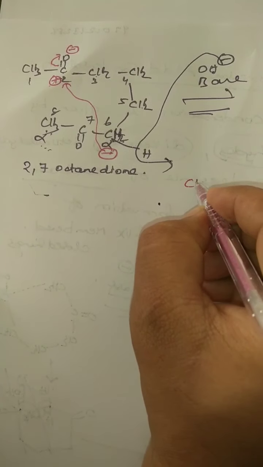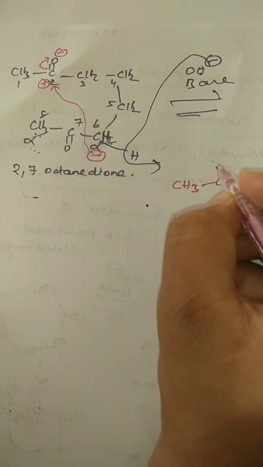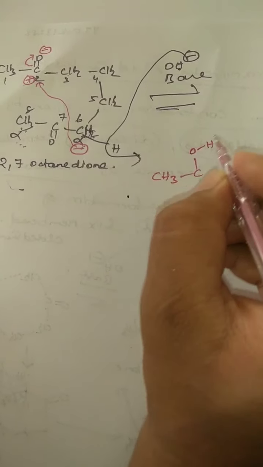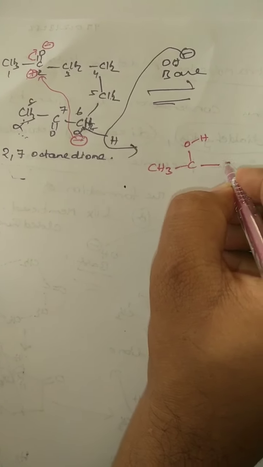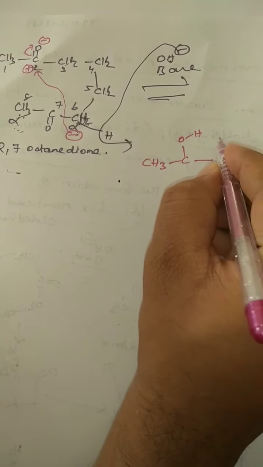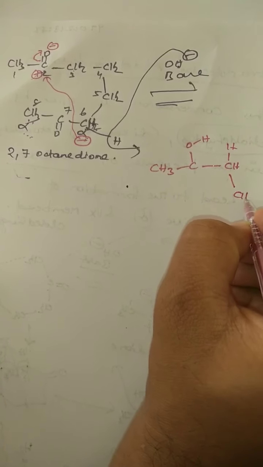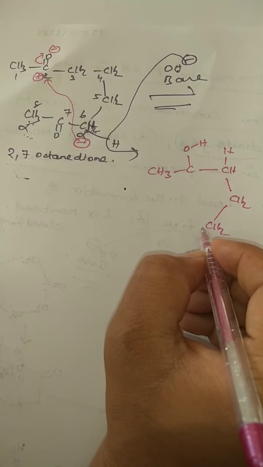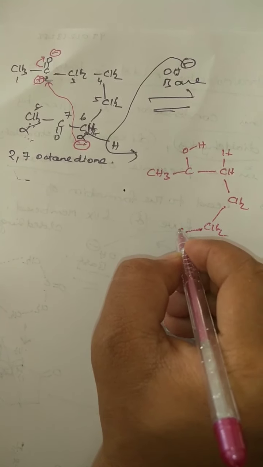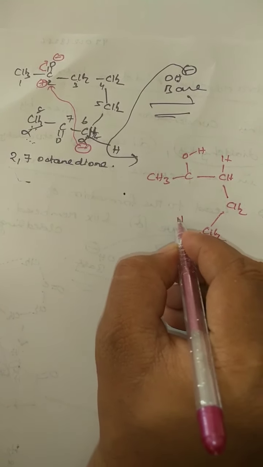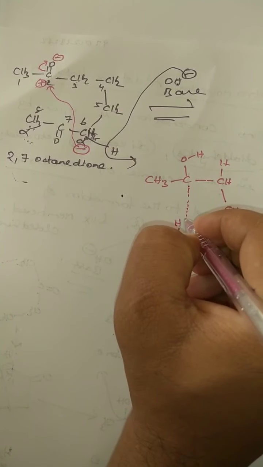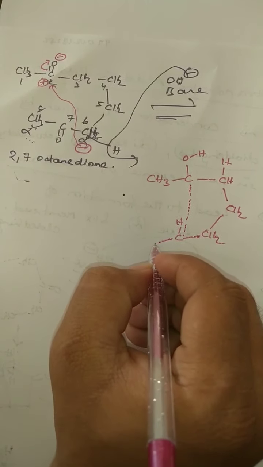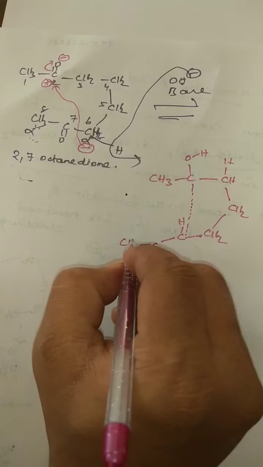See here, students, CH3, O minus, I am taking it directly as OH, direct step, OH, CH2, CH2, CH2, so this is CH. So here a new bond is generated between these two. Next CO, CH3.